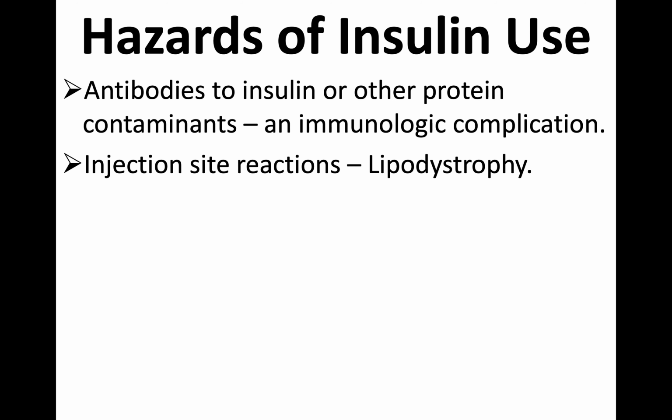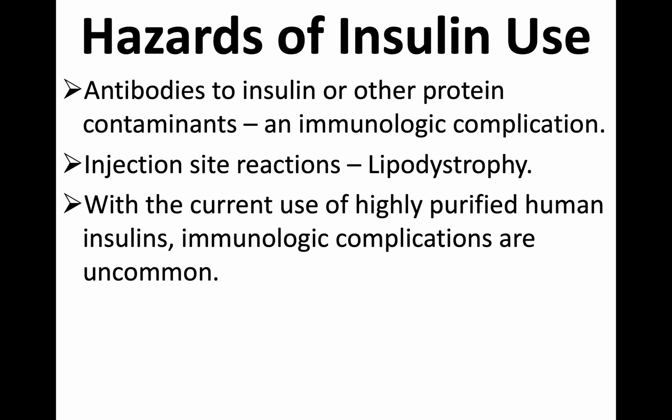Another problem: if a person continuously uses the same injection site every day, it can lead to lipodystrophy. So you have to keep rotating the injection site. And with highly purified human insulin, immunogenicity and immunologic complications are uncommon.